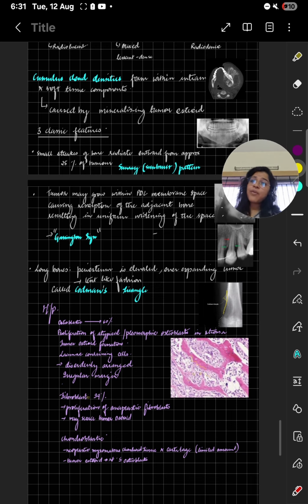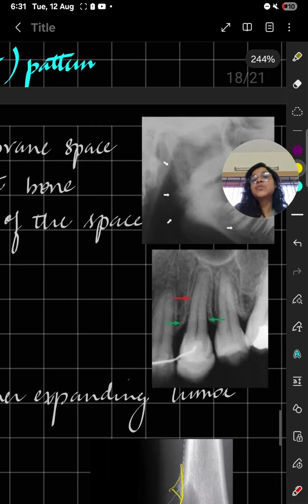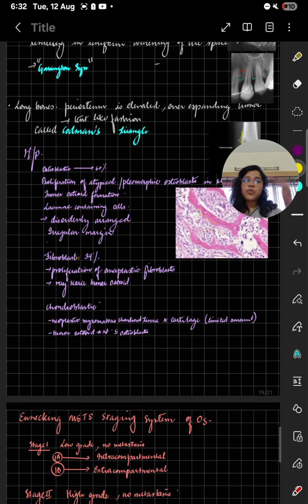Three classic features you have to remember: the sunray, sunburst appearance. Then you have the periosteal reaction stage, which is known as Garrington sign, and then Codman's triangle, which you have to remember. It is when the periosteum is elevated and forms a tent-like fashion. Now the histology: osteoid bone is formed.